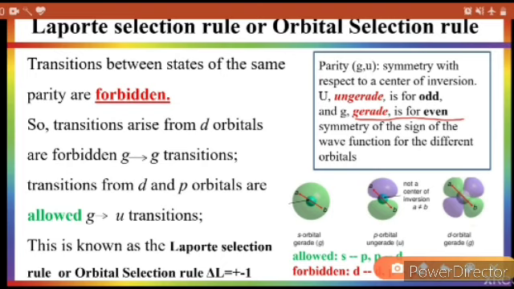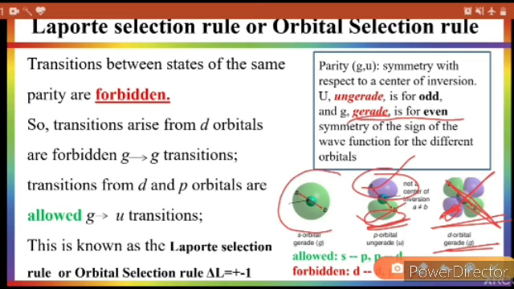For example, here you can say there is a center of inversion from where the orbital looks the same. This is a gerade orbital, so the d orbital is gerade. But where the wave function at the center of inversion is not the same, it is called ungerade, an uneven or odd distribution. Here the wave function is negative, here it is positive, so this is ungerade.